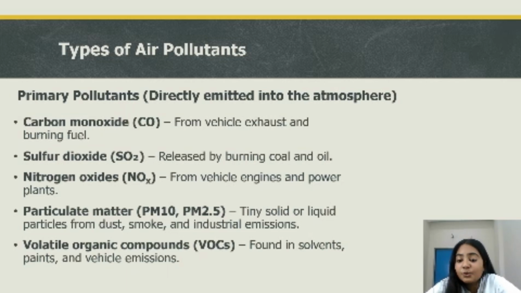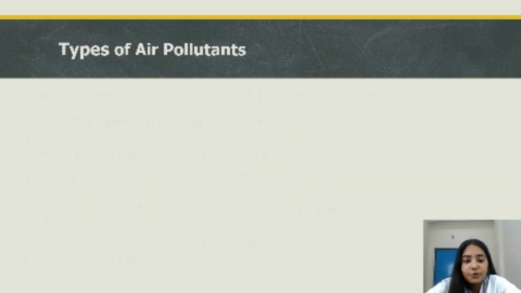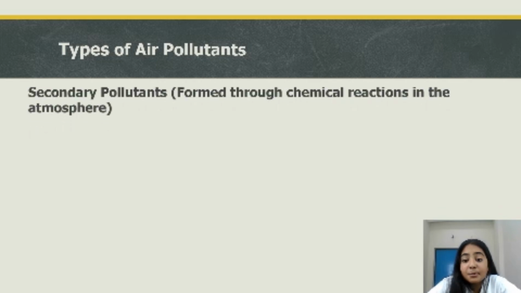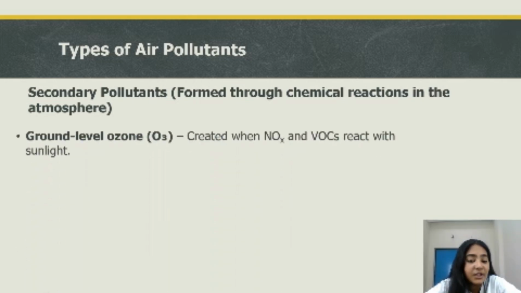Now we have our next type, that is secondary pollutants. They are formed through chemical reactions in the atmosphere. Firstly, we have ground level ozone, which is created when nitrogen oxide reacts with volatile organic compounds. In the presence of sunlight, they form ground level ozone, which is harmful for humans.